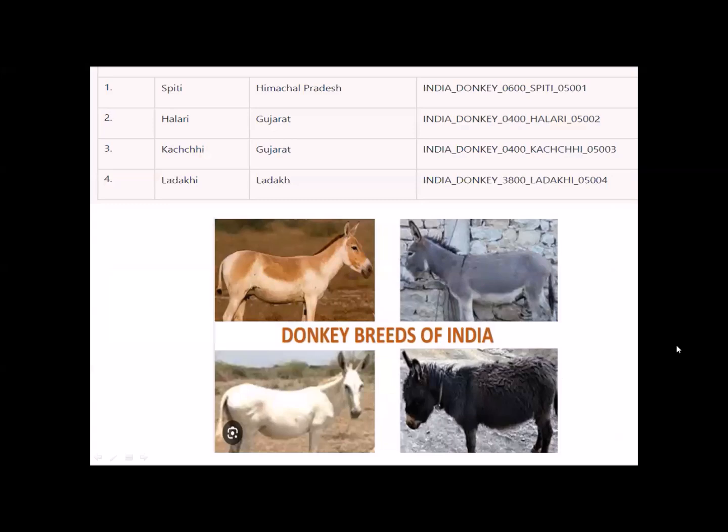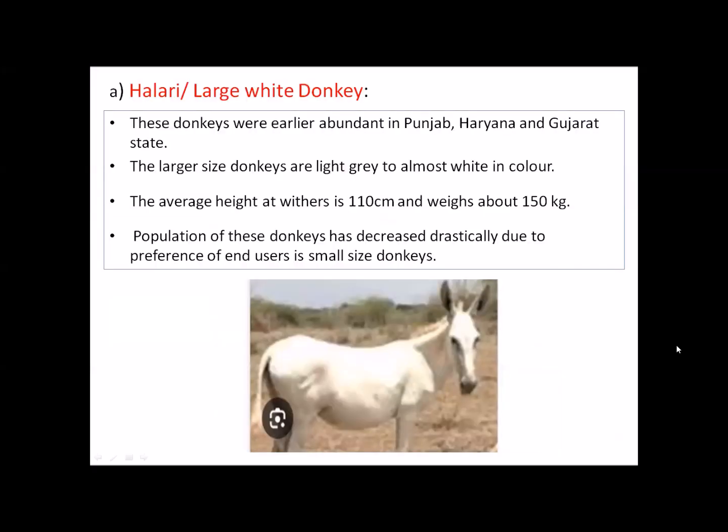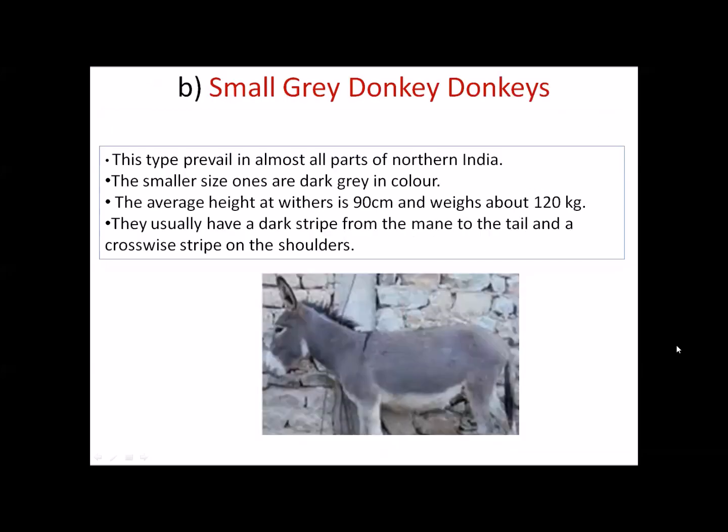Okay, so among the donkeys, 4 breeds have been registered: Spiti, Alari, Kachi, and Ladakhi. First one is Alari or large white donkey. The name itself says it's white in color. It is found in Punjab, Haryana, Gujarat, and it's larger in size. The average height is 110 centimeters. The population of this donkey has again decreased due to the preference of end users for small size donkeys. Relatively bigger size, easily, this is more popular.